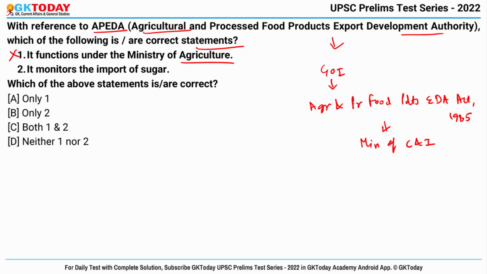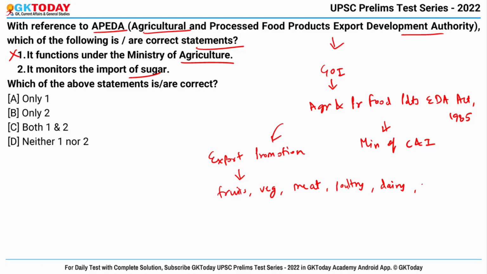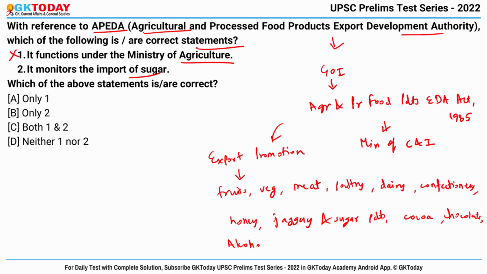Okay. And second is, it monitors the import of sugar. Actually, APEDA is mandated with the responsibility of export promotion and development of the scheduled products, for example, fruits, vegetables and their products, meat and meat products, poultry and poultry products, dairy products, confectionery, honey, jaggery and sugar products, cocoa and its products, chocolates of all kinds, alcohol and alcoholic beverages, then cereal and cereal products, peanuts, groundnuts, along with herbal and medicinal plants.